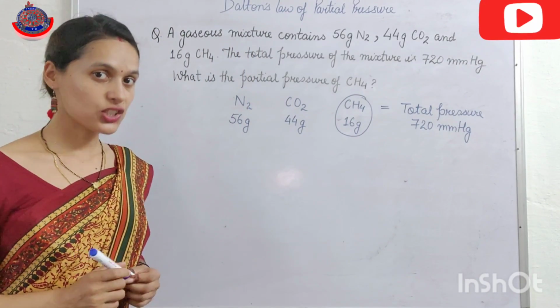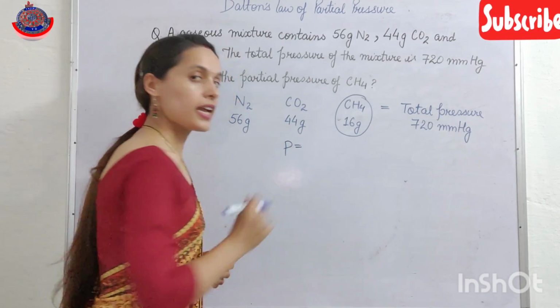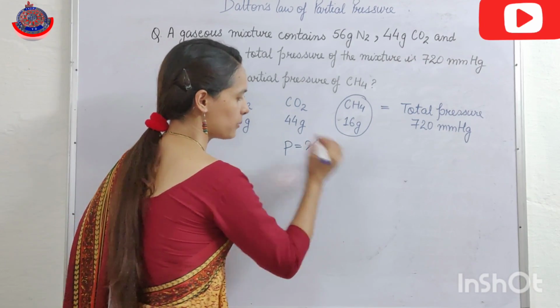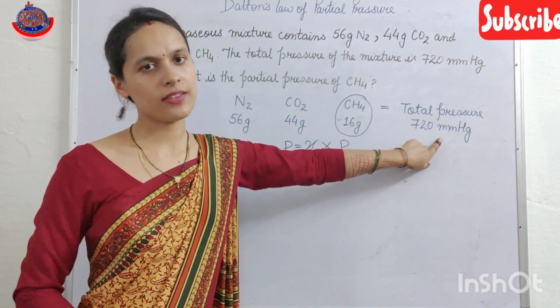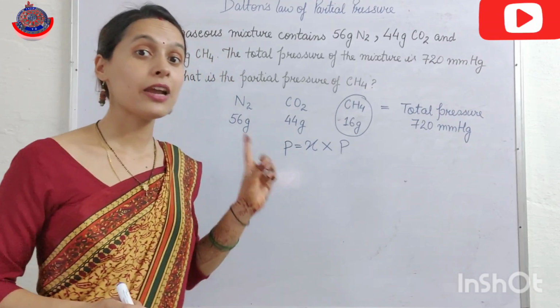Now in the application we have studied that the partial pressure of any gas is equal to the mole fraction of that gas multiplied by total pressure. Now total pressure is 720 mmHg, we know the total pressure, but we have to calculate the mole fraction.